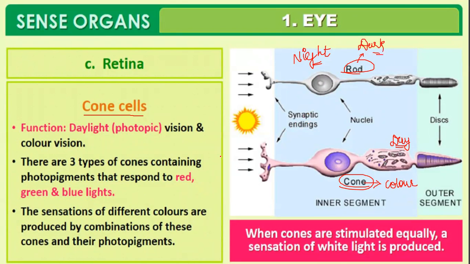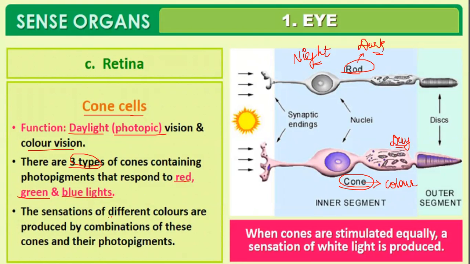Okay, dark vision and color vision. So the cone cells, the function is daylight or photopic vision, and the color vision is brought about by the changes happening in the cone cells. There are three types of cone cells containing photopigments that respond to red light, green light and blue light.